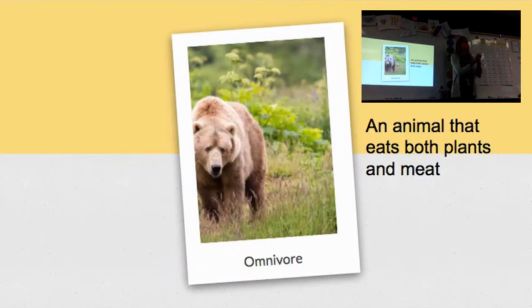I would like you to turn and tell your neighbor an animal you think would be an omnivore. Make sure to use the word omnivore in your sentence. 30 seconds, go.